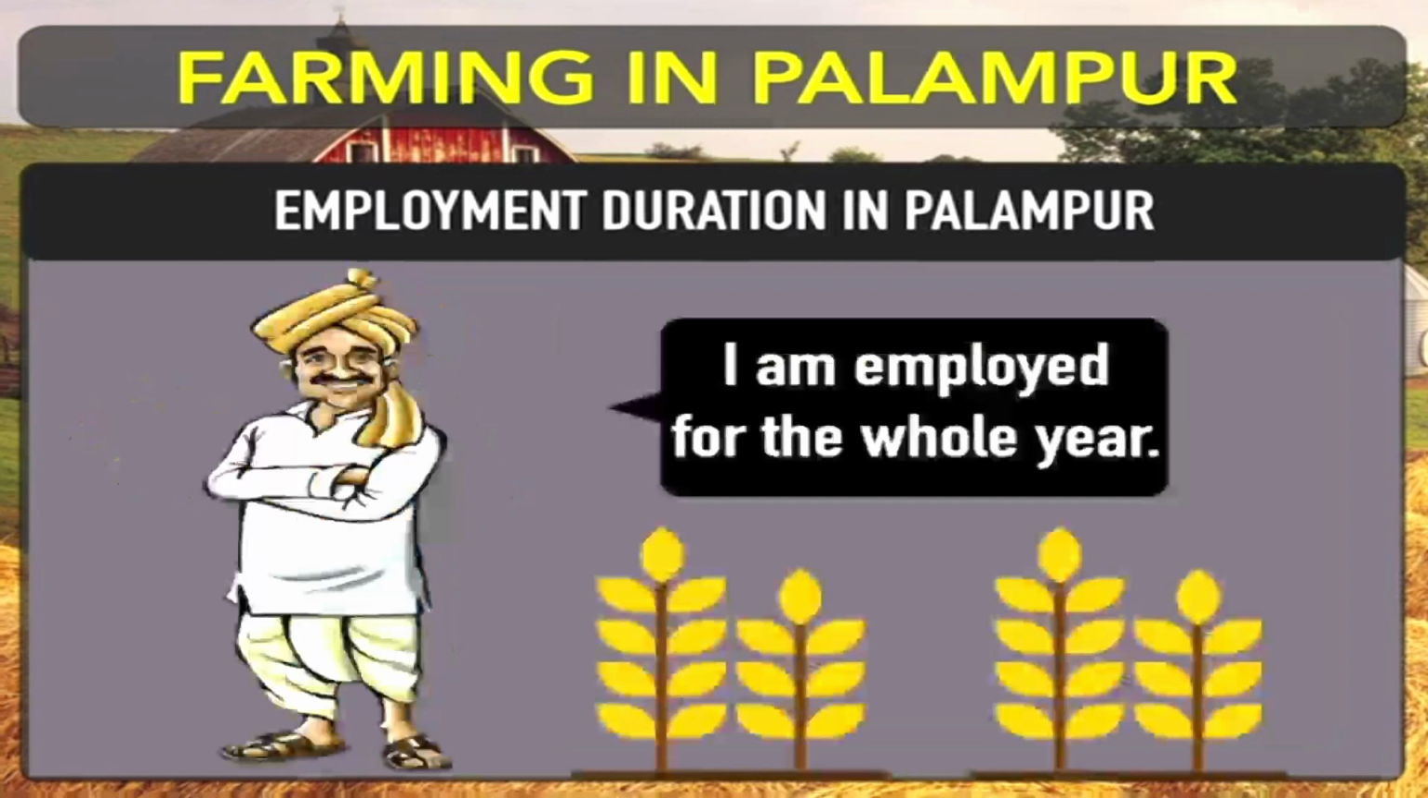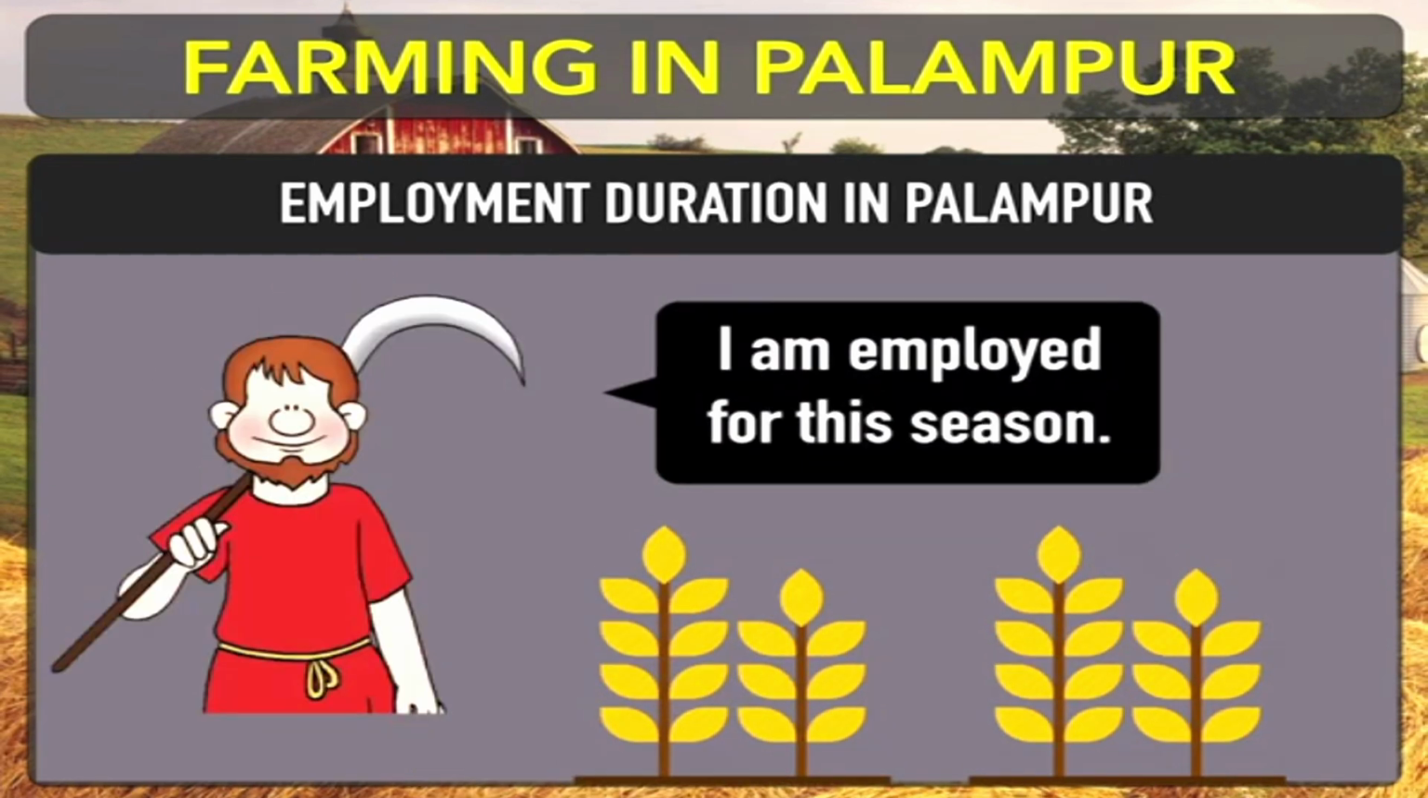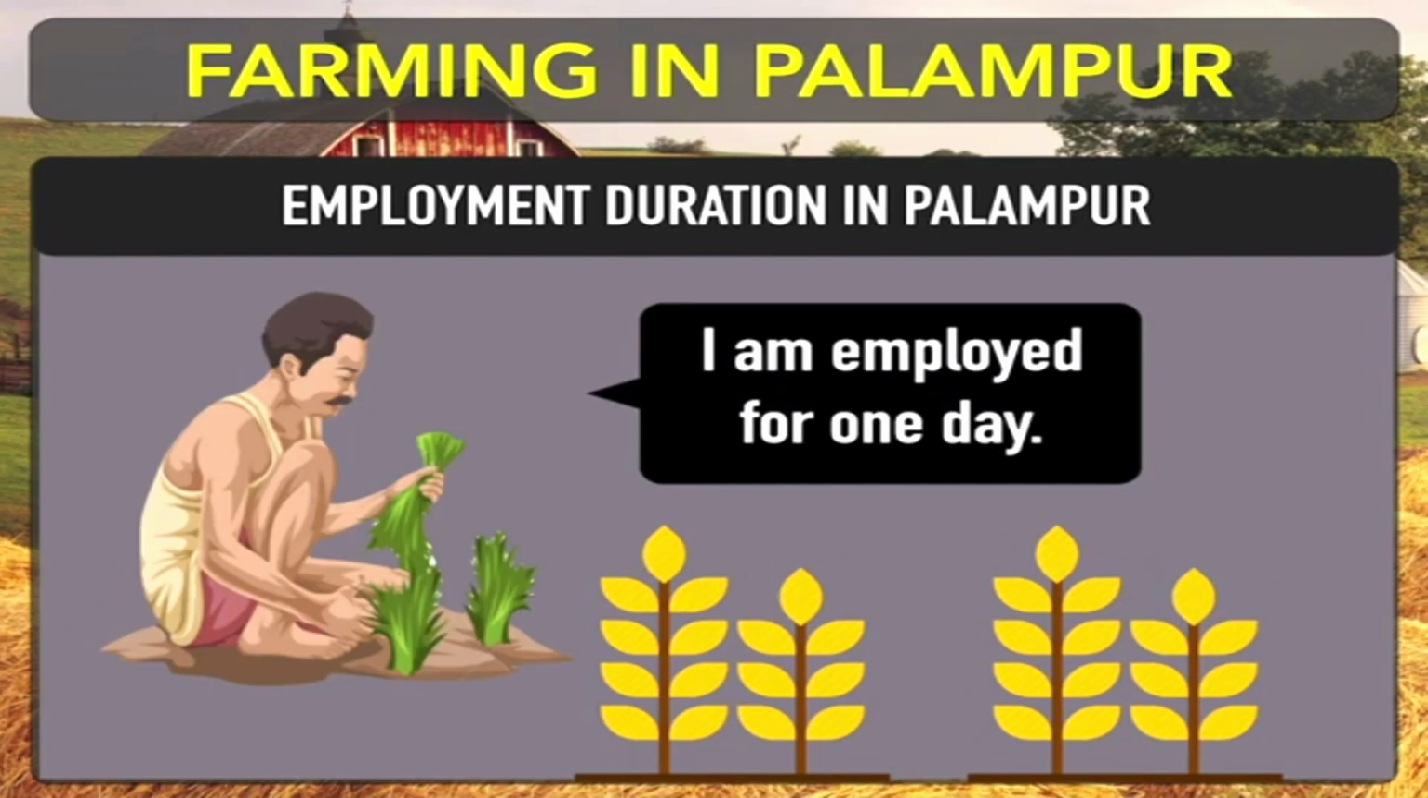Some rich farmers hire people for the whole year. As you can see, this farmer is employed for the whole year. Some are employed for the season, some employed for a single day also. So laborers can be employed for different durations. They can be employed for a year, for a season, even for a single day also.